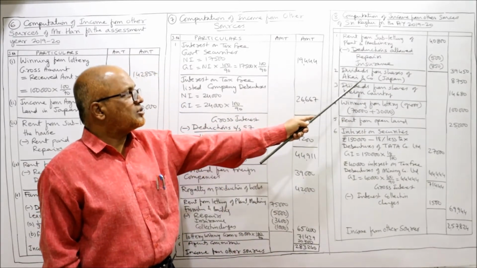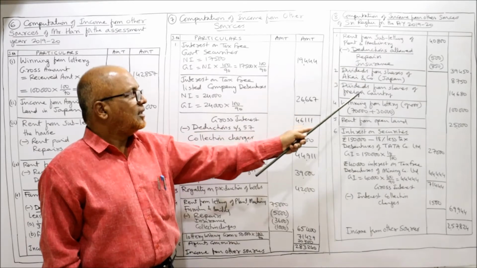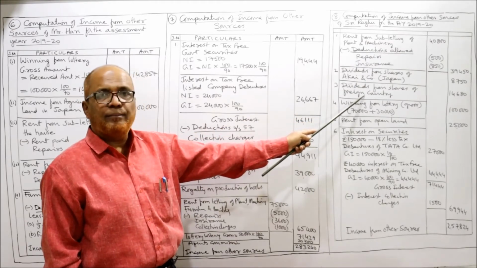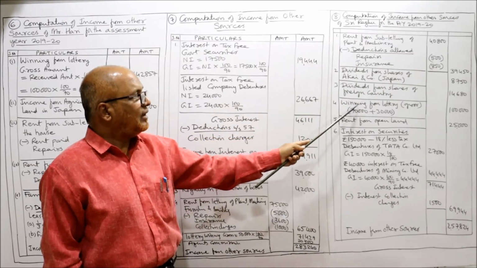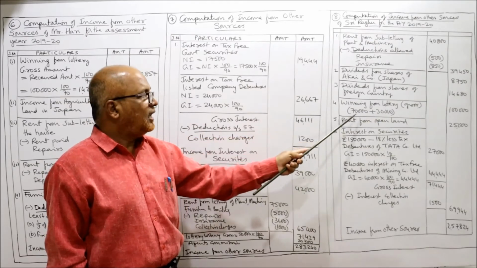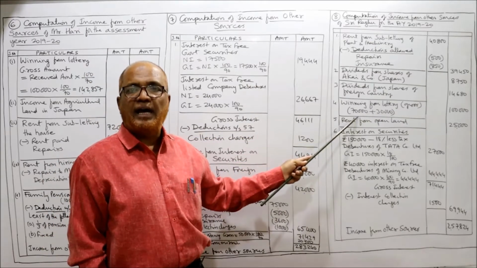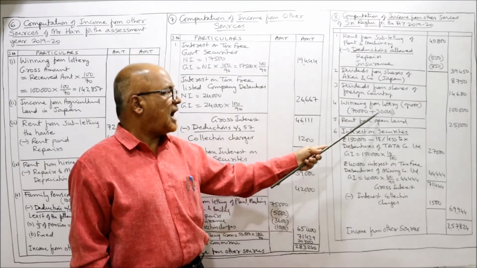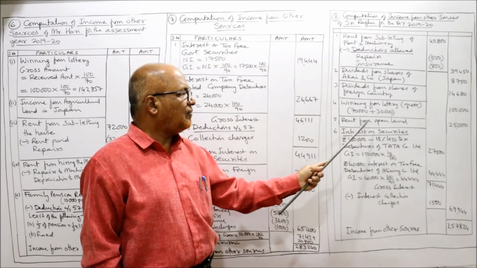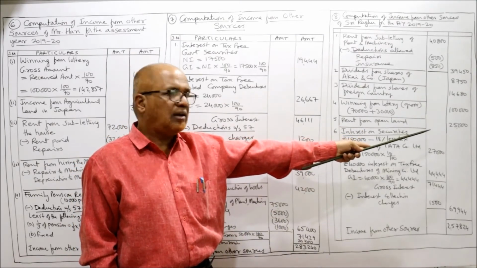Second one, dividend from shares of Akai Company, Japan, then dividend from shares of foreign company. Both are fully taxable. Winning from lottery, gross amount: net amount is given 70,000 and TDS is given 30,000. Add up both, 1 lakh. Rent from open land, 25,000, directly we will take.